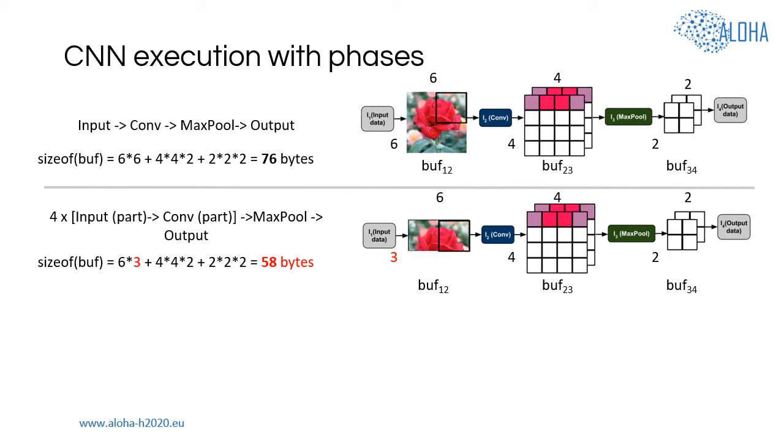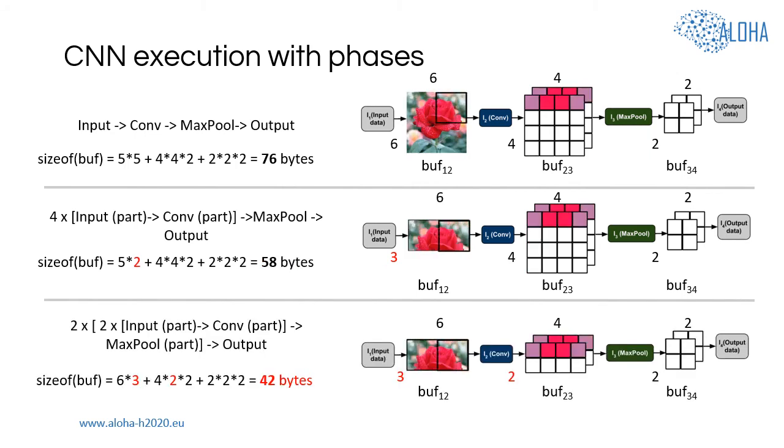It is important to know that some of the data parts are overlapping. The overlapping data is simply stored in the buffer between the consecutive execution steps. Since only part of input data is stored in the buffer between the input and convolutional layer in this example, the total amount of memory required to store CNN buffers is reduced compared to the previous example.